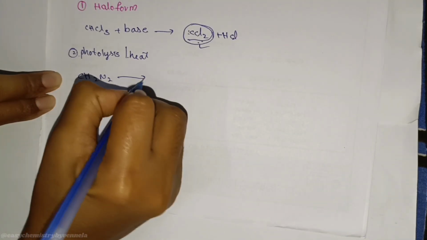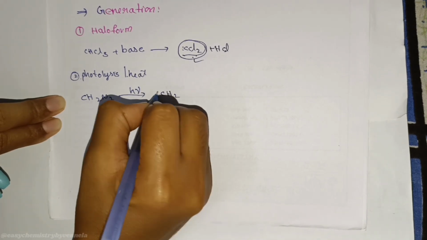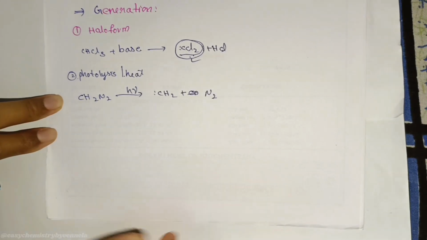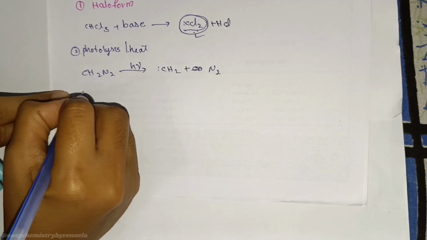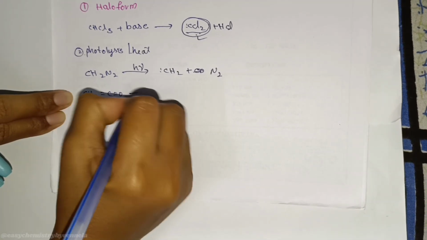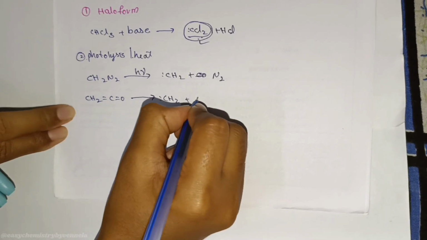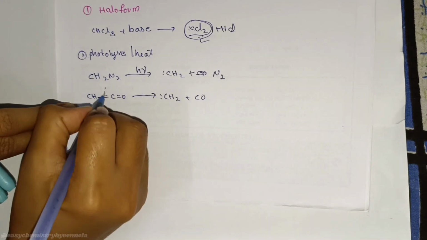Here, diazomethane. Diazomethane in the presence of light forms carbene and N2. Next, ketene. Ketene also forms carbene, CH2 plus CO. Here the bond breaks like this.